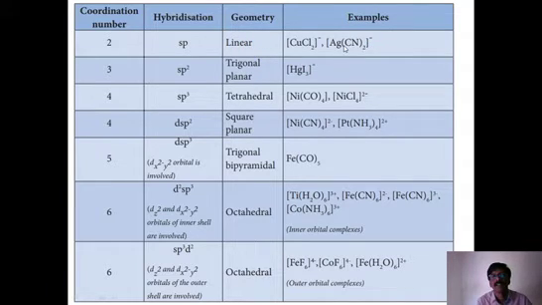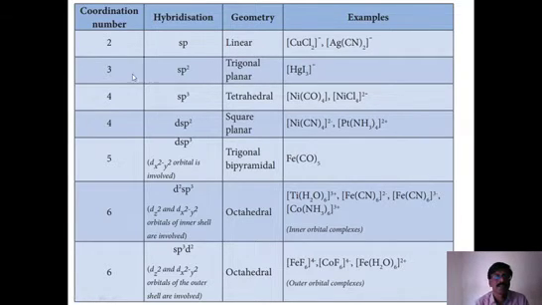Good examples are copper chloride, that is dichlorocuprate, and also dicyanoargentate. We already know the nomenclature method, how to name the complex. Sometimes I use the IUPAC name, sometimes normal names, but IUPAC nomenclature is necessary to know. We discussed it in the last session. So these are the good examples. Here two ligands are chlorides and the center metal is copper. Here two cyanides are the two ligands. Silver, that is argentate, is the center metal ion, and the two cyanides are distributed on both sides.